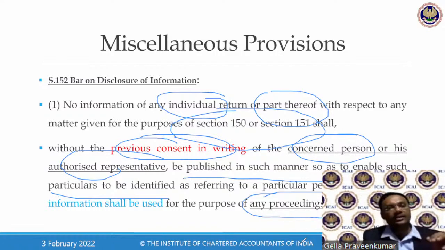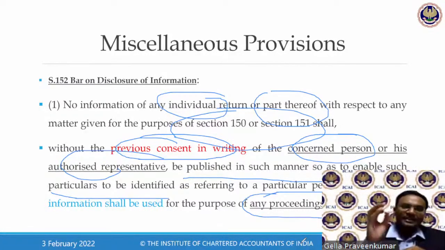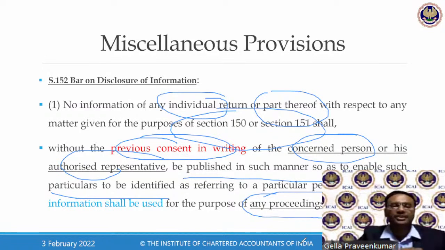They say that you have called for information from the labor inspector, from the income tax department, various sources. Without consent of that particular person or an authorized person, this information cannot be published elsewhere.